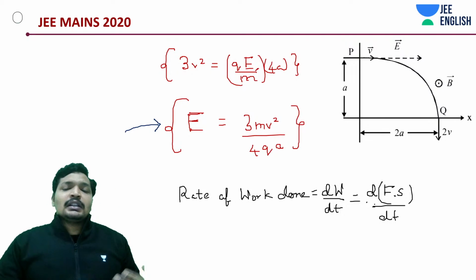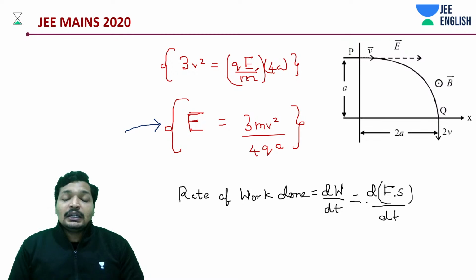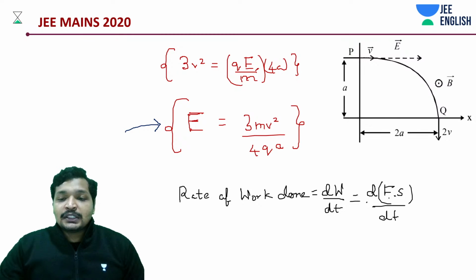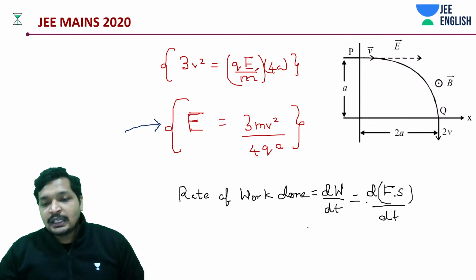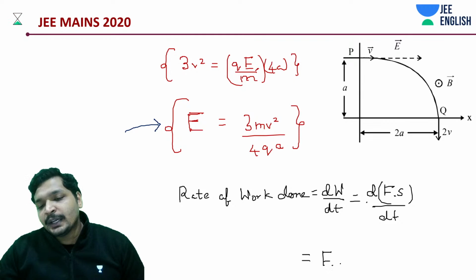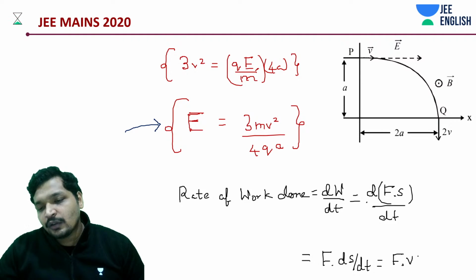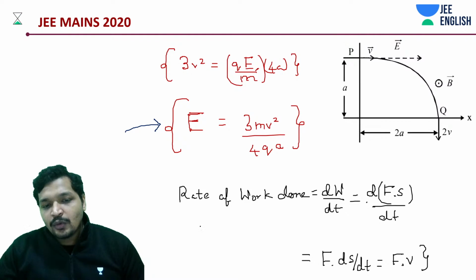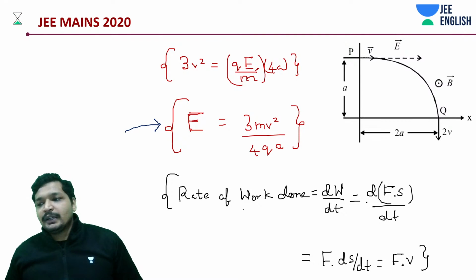Now observe this very carefully: if the force is constant, it's basically ds by dt. That means the rate of work done is F into ds by dt, and ds by dt is the velocity. So rate of work done is F into velocity. That is dW by dt.